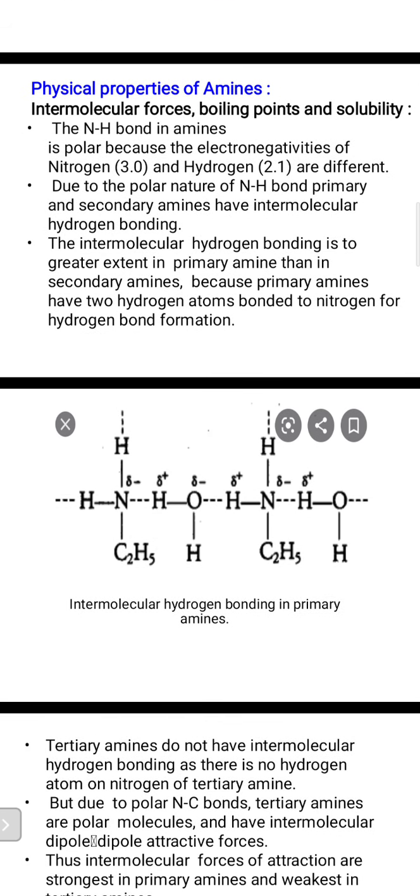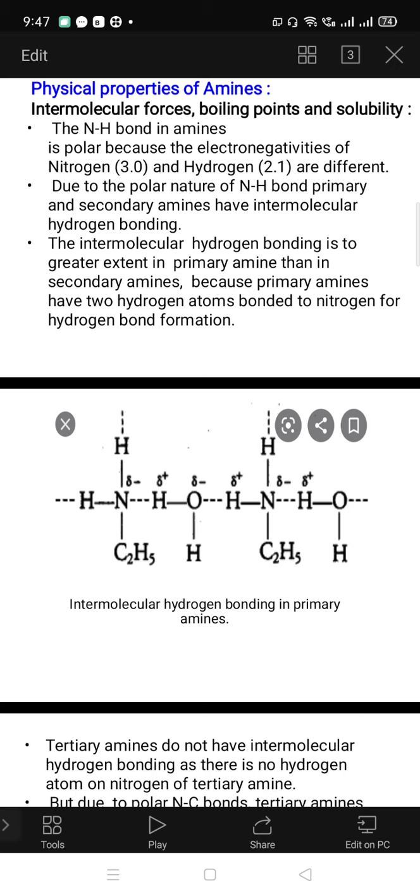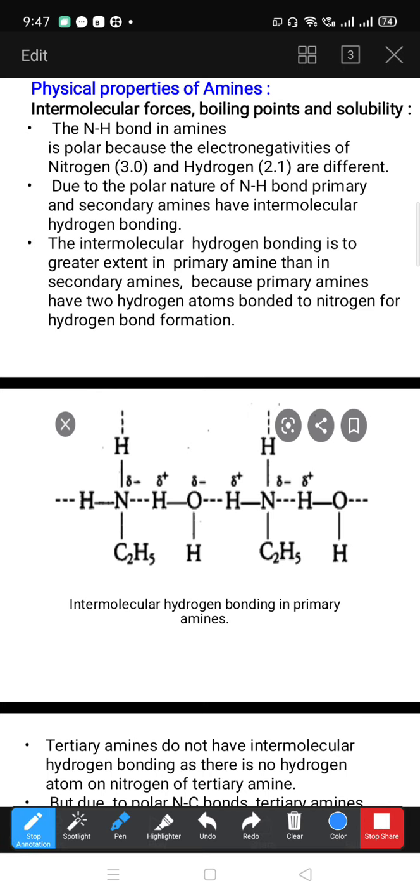Now I am going to give the following structures. In these structures, around nitrogen there are two hydrogens, and with that one alkyl group also, and the nitrogen atom of the amine is bonded to the neighboring hydrogen atom of the water molecule.